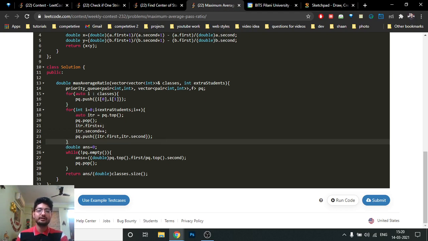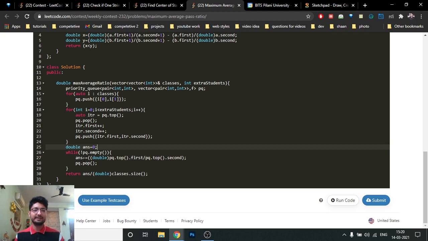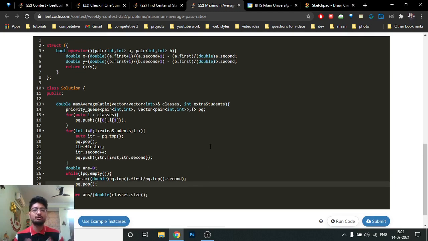Then after iterating over all the extra students we have the final class configuration, so we again iterate over the priority queue until it's empty, and we just have to find the numerator divided by denominator fraction, add it for all the classes, and store this in the answer. This is just adding up the passing ratio for all the classes, and because we have to find the average passing ratio, it's the total passing ratio sum divided by the total number of classes, and that's the answer. I hope you understand the logic and the code part for all the 3 problems.